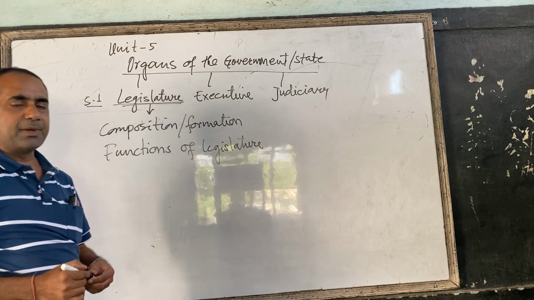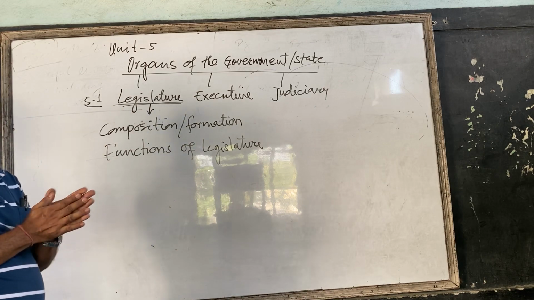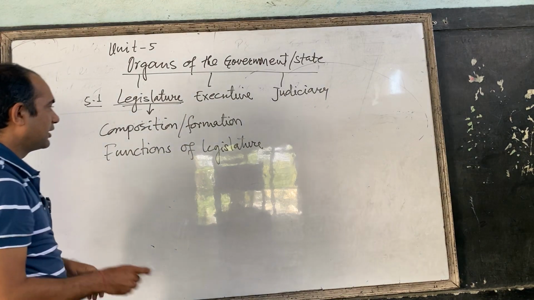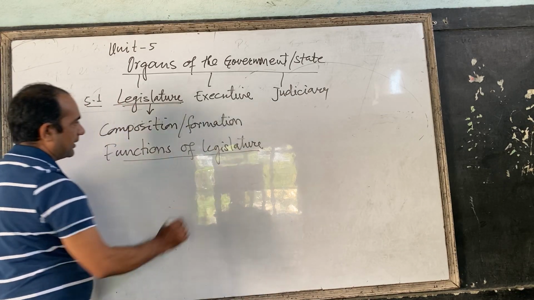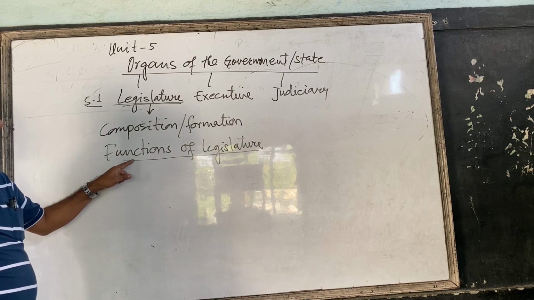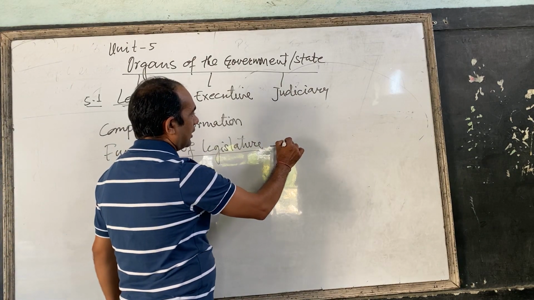Actually, legislature may be different in different countries. We are talking about Nepal's legislature, what is the composition, or how the legislature of our country is formed. In our country, legislature is formed according to the 2072 new constitution.